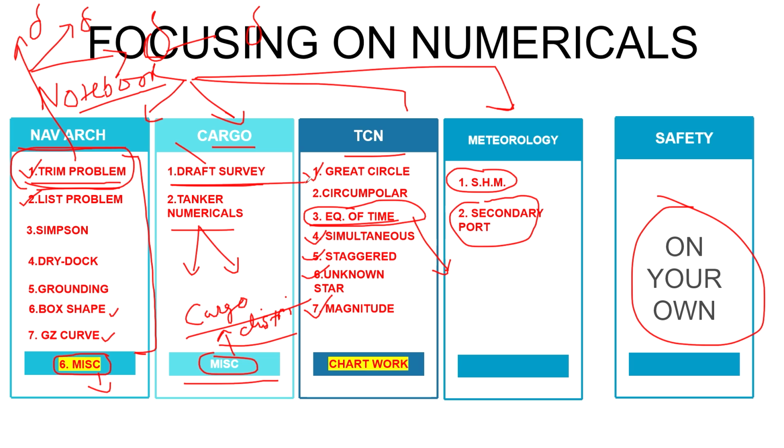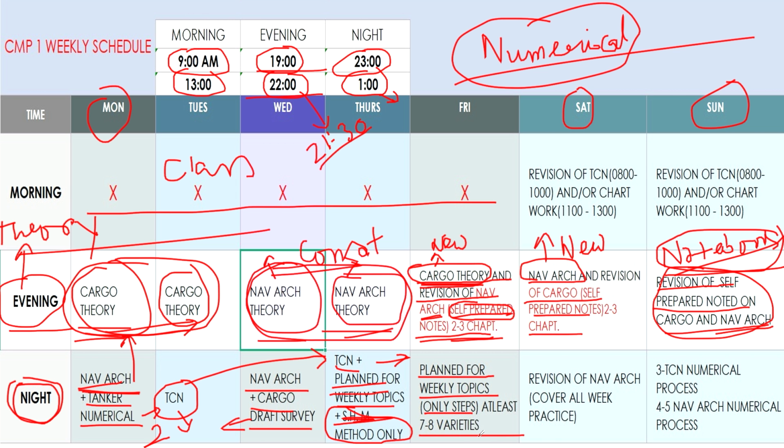Draft survey also might have varieties, like with list and without list, how you do it. Tanker numerical is also the same: wedge formation, list or trim, anything, there are varieties. So on Friday night you should write only the steps, so that next time you open the numerical you know these are the steps to be followed.